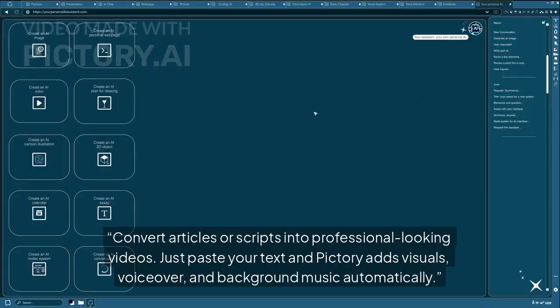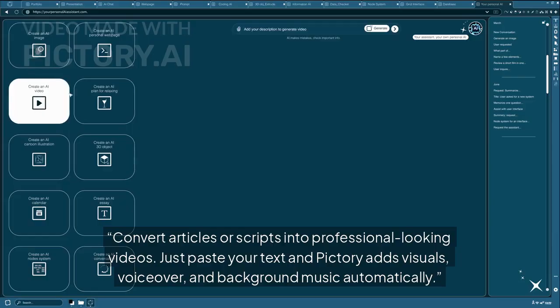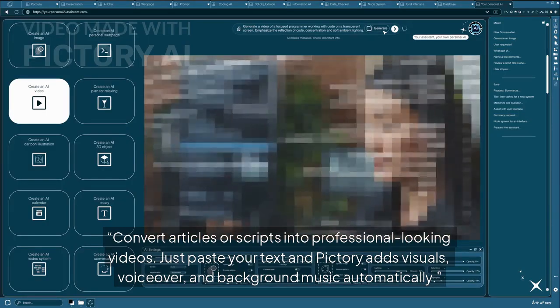Tool number 4, Pictory AI. Convert articles or scripts into professional-looking videos. Just paste your text and Pictory adds visuals, voiceover, and background music automatically.